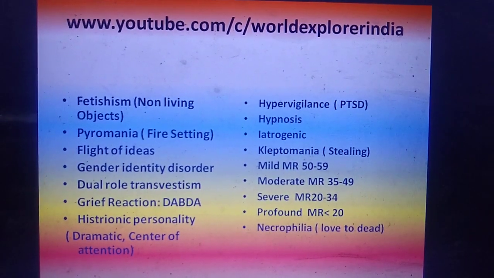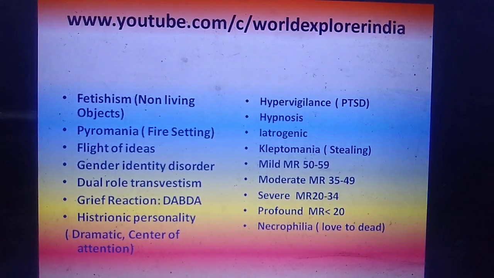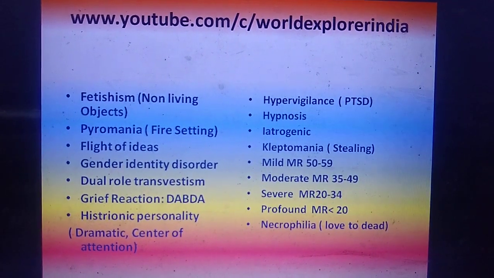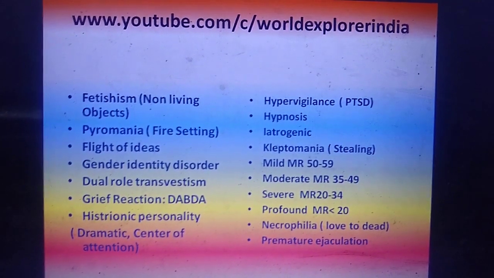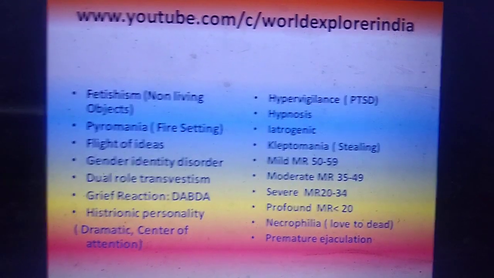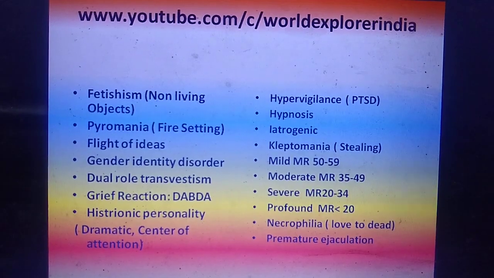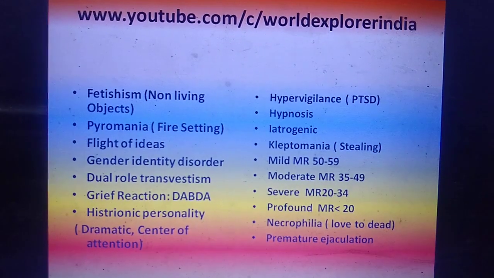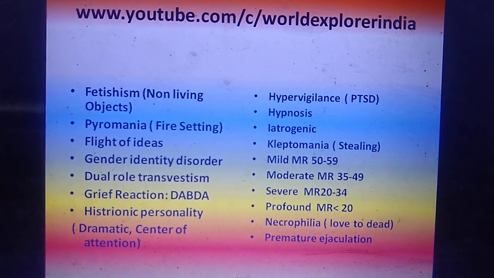Next is necrophilia. Necrophilia is love to the dead persons. They like the dead bodies. That is called as necrophilia. Premature ejaculation. Here they are not able to maintain the sexual activity. Male persons are not able to maintain the sexual activity for a prolonged period of time. That is called as premature ejaculation. This will lead to the partner dissatisfaction.